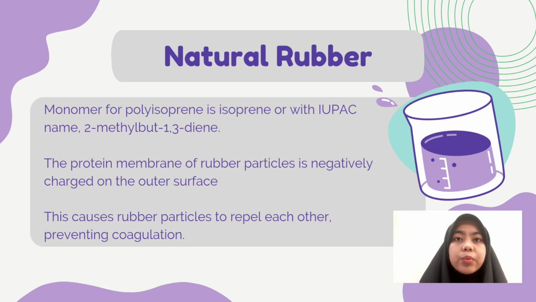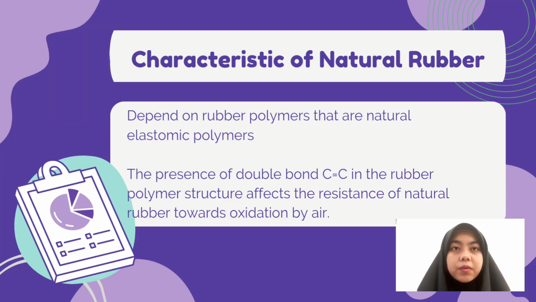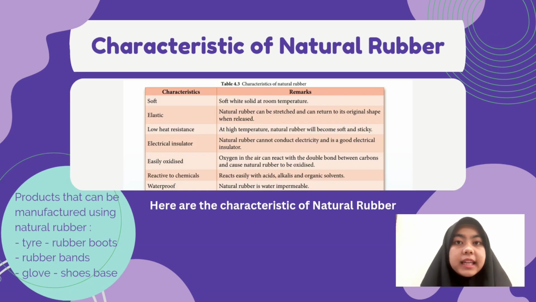The monomer for polyisoprene is isoprene, or with the IUPAC name 2-methylbuta-1,3-diene. The protein membrane of rubber particles is negatively charged on the outer surface. This causes particles to repel each other, preventing coagulation. Characteristics of natural rubber. The characteristics of natural rubber depend on rubber polymers that are natural elastomeric polymers. The presence of double bonds in the rubber polymer structure affects the resistance of natural rubber towards oxidation by air. As we can see, here are the characteristics of natural rubber.